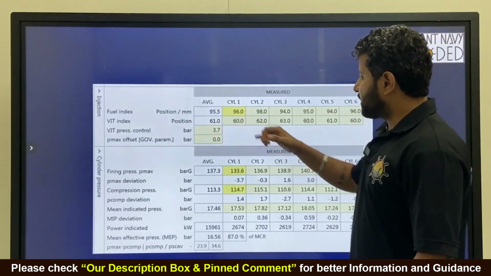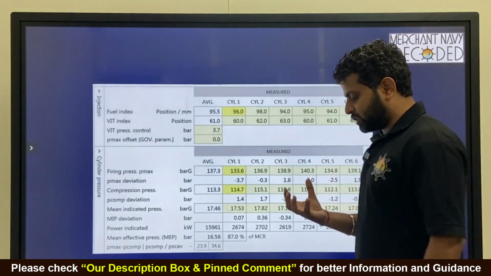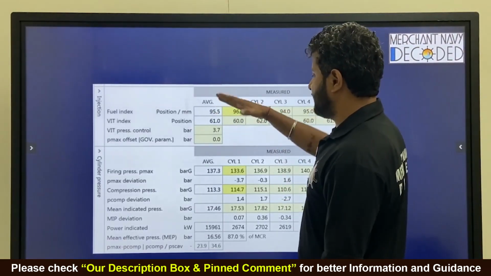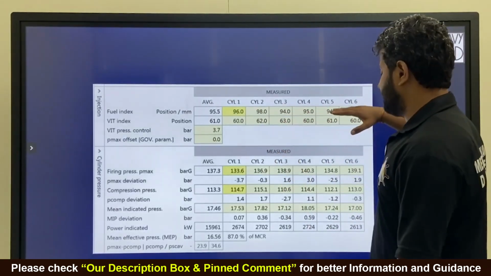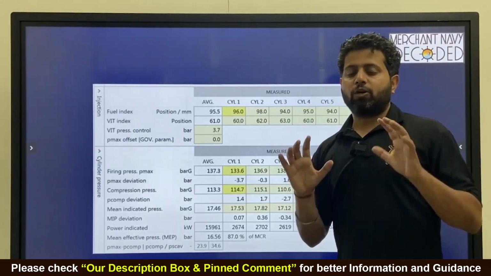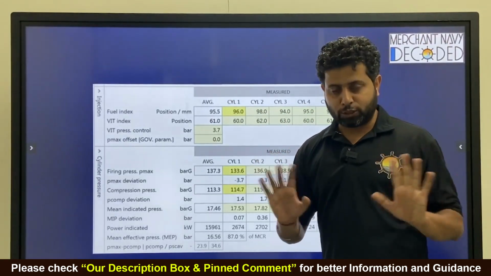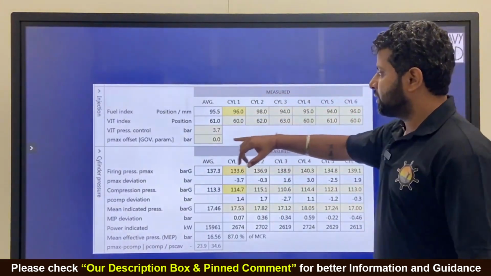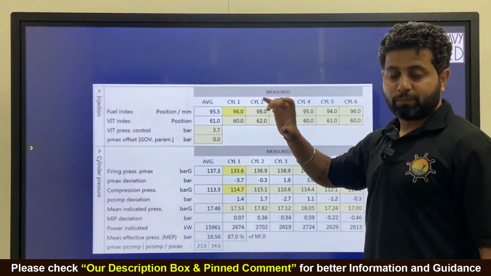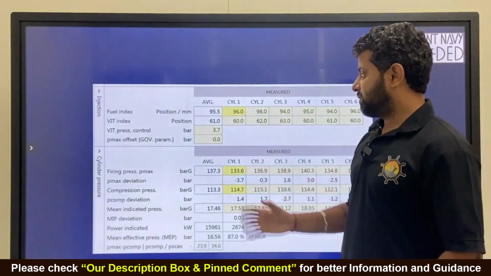I just remember that a few videos back I told you that the fuel pump index difference from the average should not be more than plus minus 1. Out here I can see it is more, but I did not do anything. Generally I do not touch the rack, but you should get an idea of how it is working. Similarly, VIT pressure control, that 3.7 bar pressure near the governor, we know that.